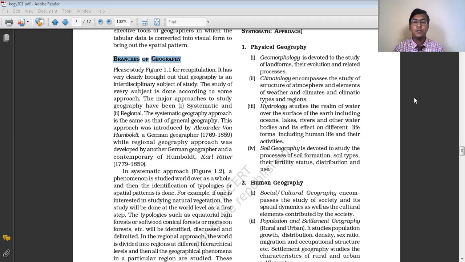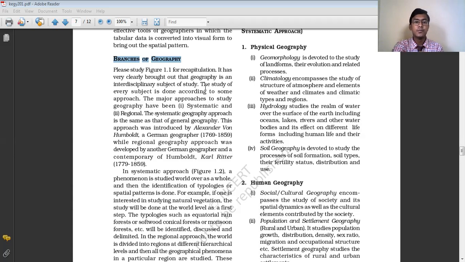Okay, so geography is a subject which mainly deals with the physical aspects of the earth as well as the human aspects of the earth. So geography is mainly divided into two different branches, that is physical geography and human geography. But apart from this, a new branch of geography has been added, that is biogeography. So we are going to discuss in detail these different branches of geography. Okay, so let us study it.